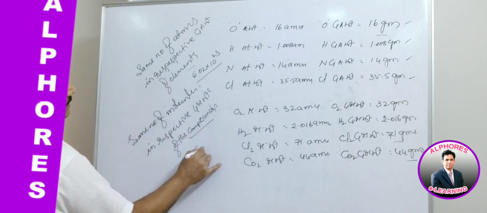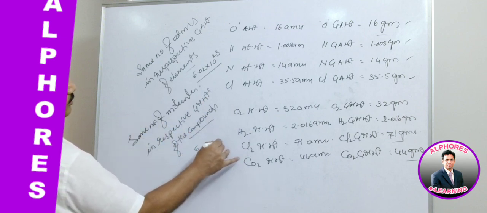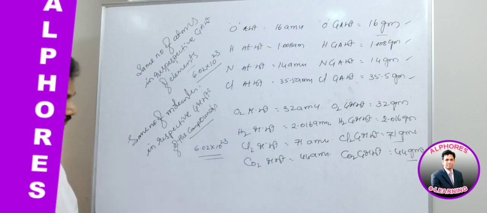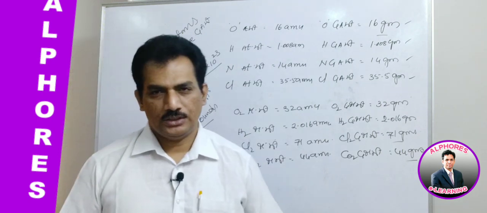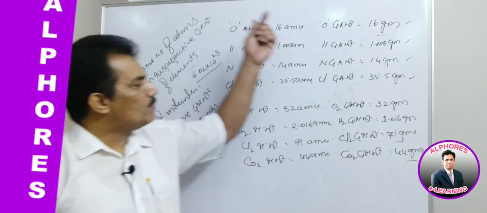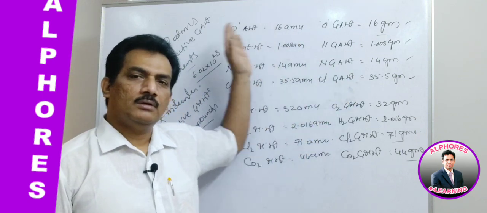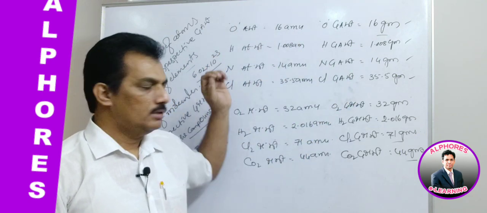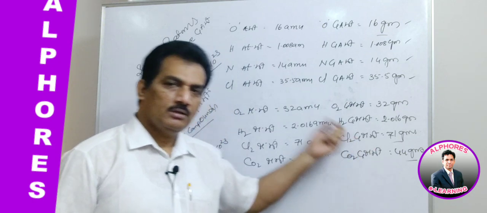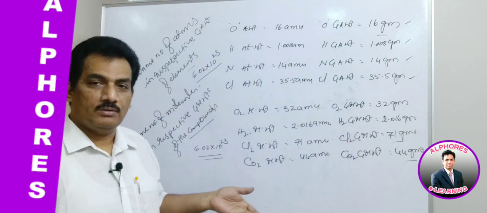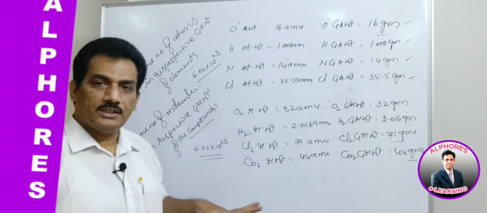That is equal to 6.02 into 10 to the power of 23. Gram atomic weight has Avogadro number of atoms. Gram molecular weight has Avogadro number of molecules. That Avogadro number is fixed.